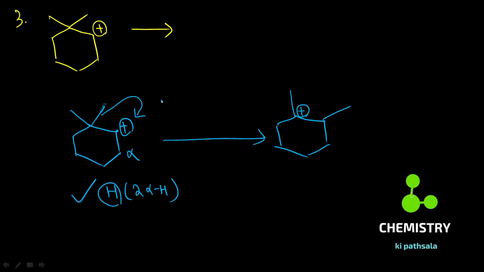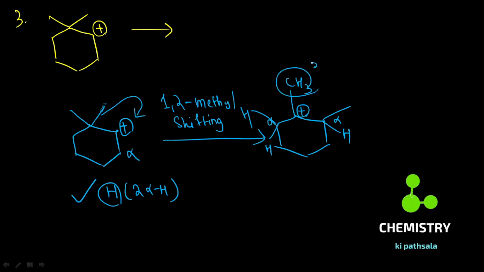Because of the 1,2 methyl shift, what you observe is this is CH3, and there are hydrogens present here, 2 hydrogens and 3 hydrogens. So you find this carbocation stabilized by 6 alpha hydrogens.